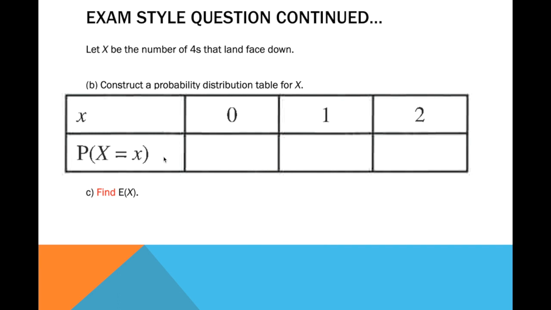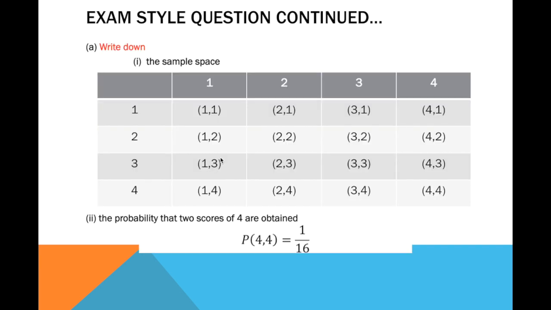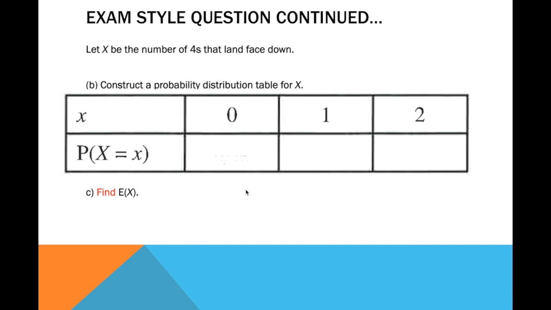Okay, and then from that diagram, probability of X being equal to 0, let's check. You have 1, 2, 3, 4, 5, 6, 7, 8, 9, which means we have 9 out of 16.